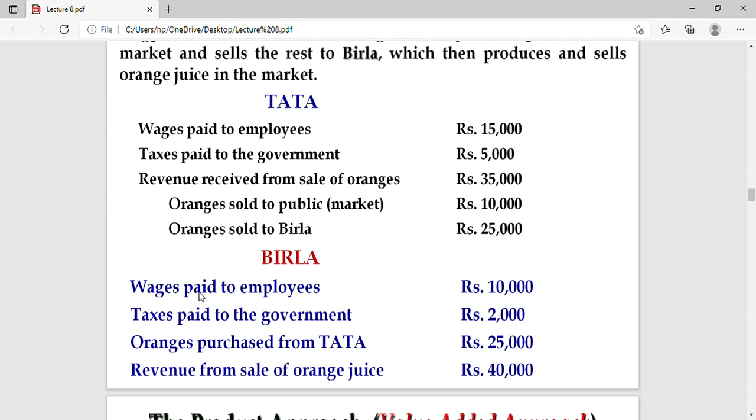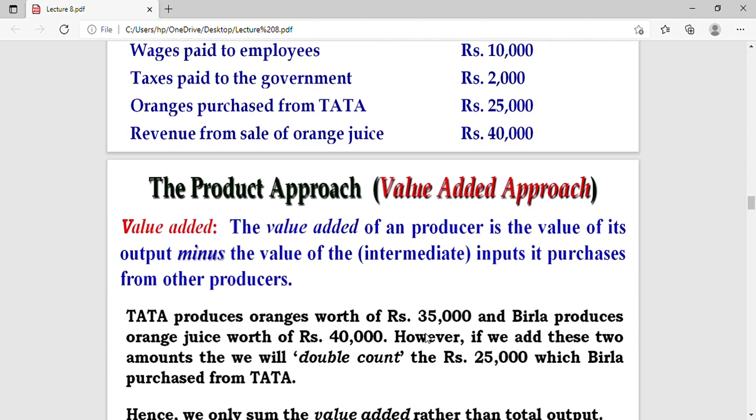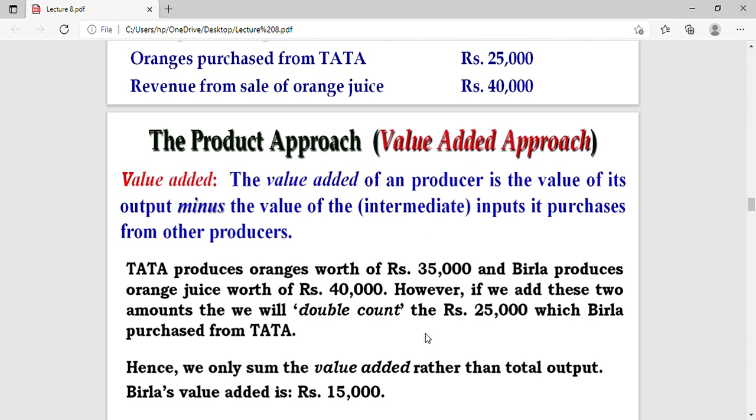And what does Birla do? Wages paid to the employees are 10,000, tax paid is 2,000, foreign purchases are 25,000, and revenue from the sale of orange juice is 40,000. So, the product approach, or value added approach: the value added of a producer is the value of its output minus the value of the intermediate inputs it purchases from other producers.